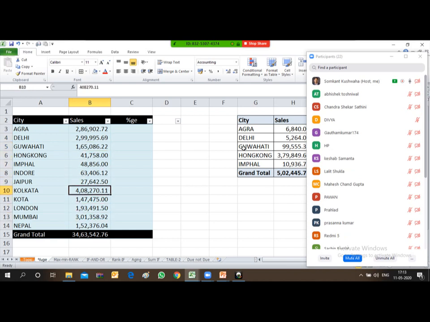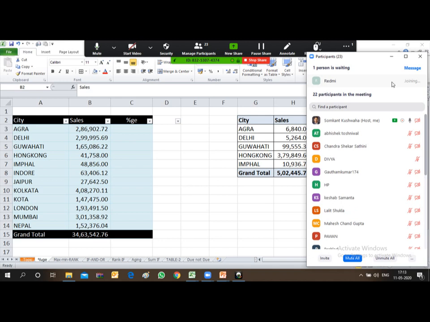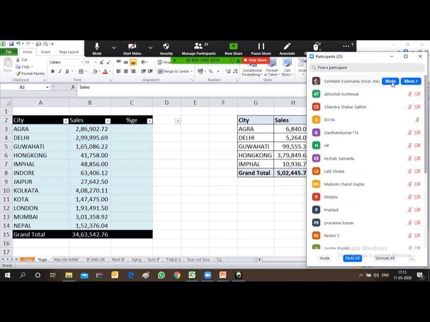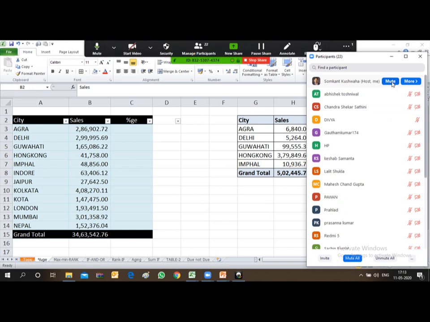Now I need to derive how much percentage of sales I have effected in a particular city. I want to derive the percentage of the sales.